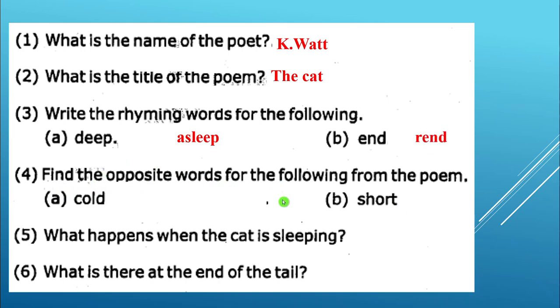Find the opposite words for the following from the poem. Cold, warm; short, long. What happens when the cat is sleeping? His whiskers waggle. What is there at the end of the tail? A kink.